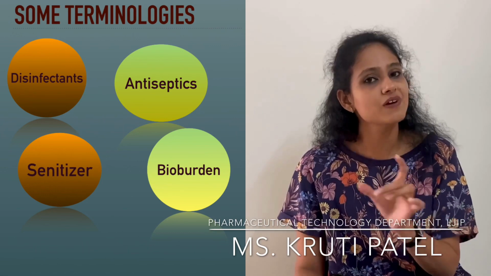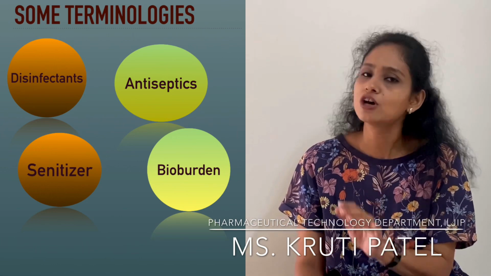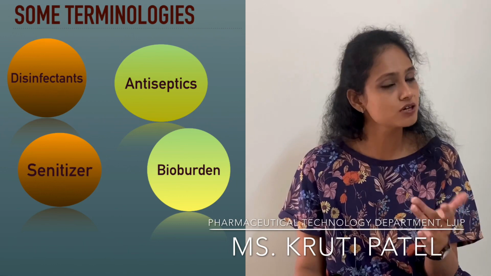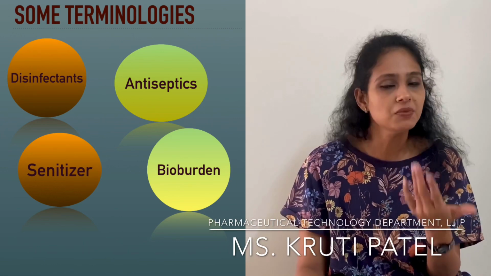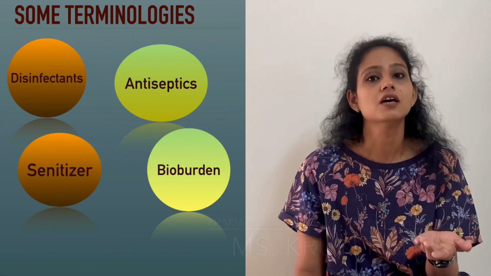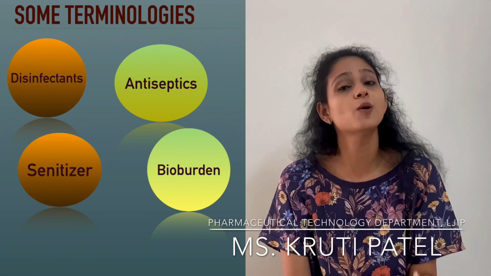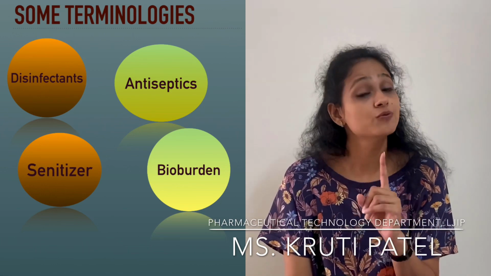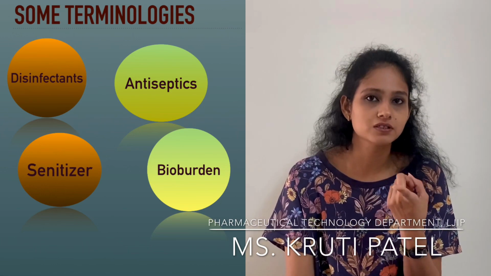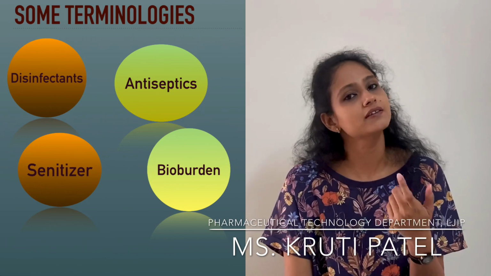In simple terms, viable means living microorganisms and non-viable means non-living microorganisms, which cannot grow and cannot multiply. So bioburden means the number, or population, of viable microorganisms on any surface or any product.